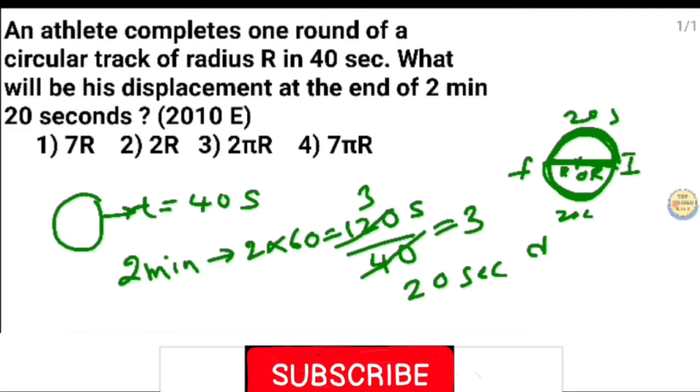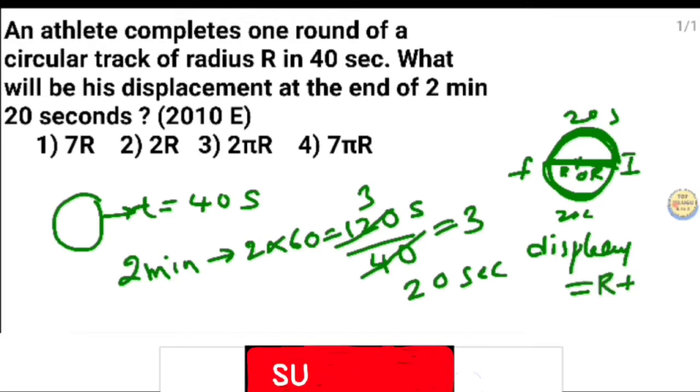So the displacement is equal to r plus the remaining r, initial to final. It does not depend on the path, it is independent of the path. So you select the initial and final point, therefore the answer is r plus r, 2r. Second option is the correct answer.